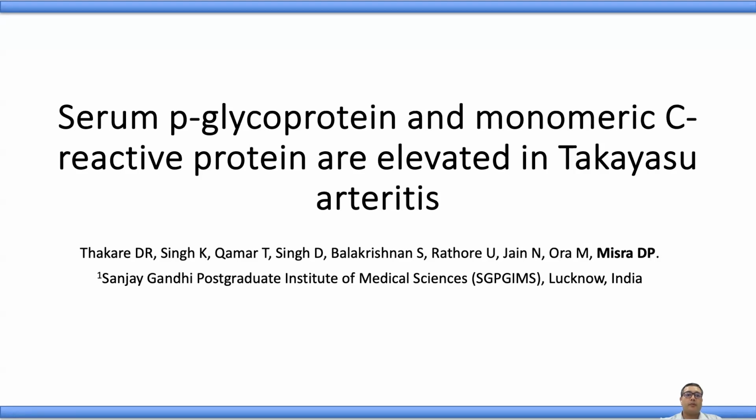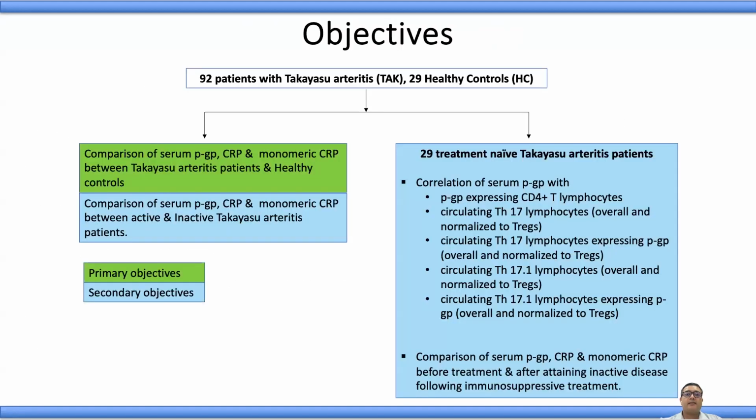Serum p-Glycoprotein and monomeric C-reactive protein are elevated in Takayasu arteritis. Takayasu arteritis is a rare granulomatous large vessel vasculitis. The assessment of disease activity in patients with Takayasu arteritis is imperfect via conventional inflammatory markers such as ESR and CRP. We know that a population of circulating T helper 17.1 lymphocytes associates with active disease in patients with Takayasu arteritis. And these T helper 17.1 lymphocytes express p-Glycoprotein, which contributes towards the property of treatment refractoriness.